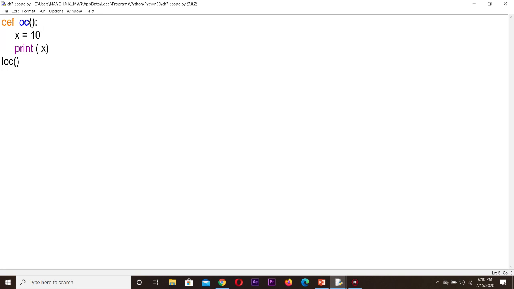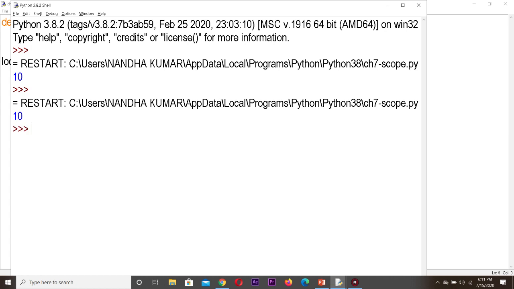So now we'll see the program execution of a local and global variable. First, def loc, x is equal to 10, print of x. That means x is the variable which is defined inside, so x becomes a local variable. Okay, now we'll see the output. So 10 is the answer. You are getting the output as 10.